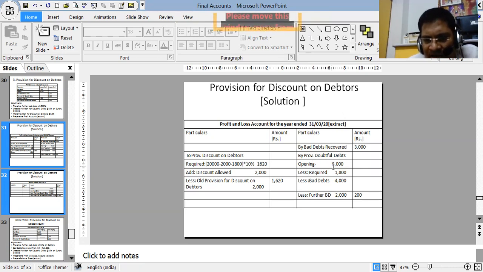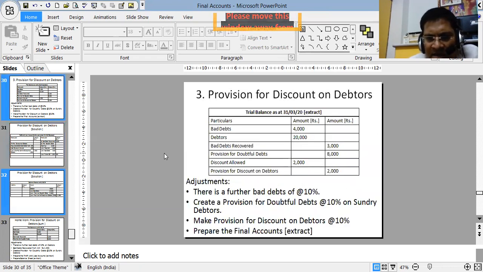Old provision opening balance was 8000, less required provision 1800, less further bad debts of 2000. See, discount we are not treating over here. Discount we will be showing separately. And then when we do it, we get 200 over here. And the last one, see, the provision for discount on debtors. Provision for discount on debtors is written over here as 2000, the opening balance. Provision for discount on debtors, 2000 opening balance, 10% you need to create.